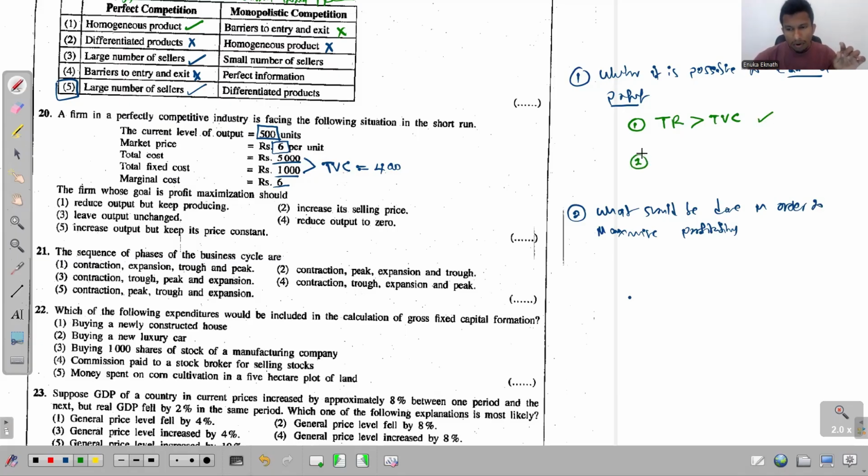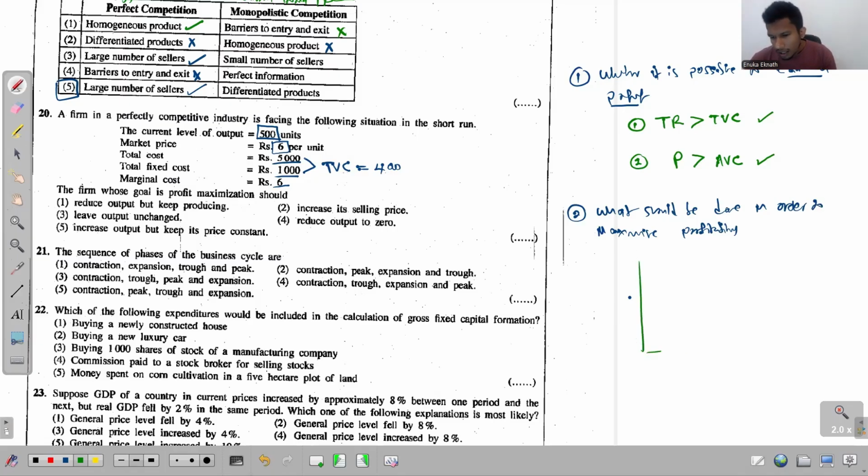The second approach is you can check whether the price they receive is greater than the average variable cost. Once again, if price is greater than the average variable cost, it's possible for the firm to earn a profit. So if one of these becomes true, then you can see what should be done in order to maximize profitability. Let me explain that part in this way.